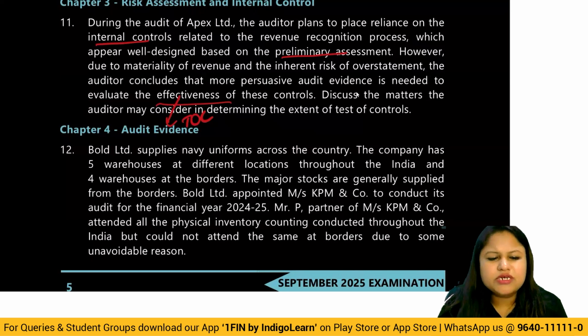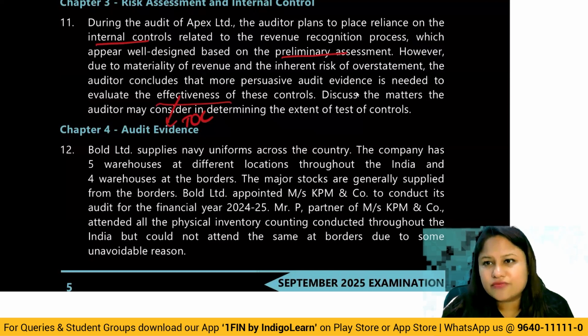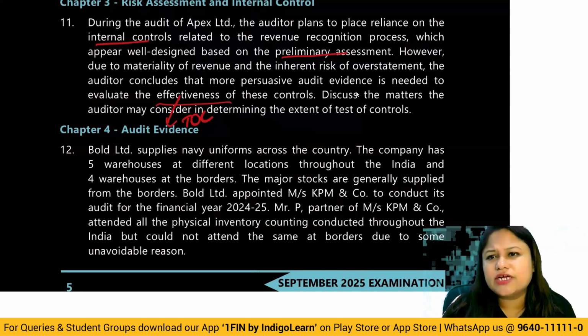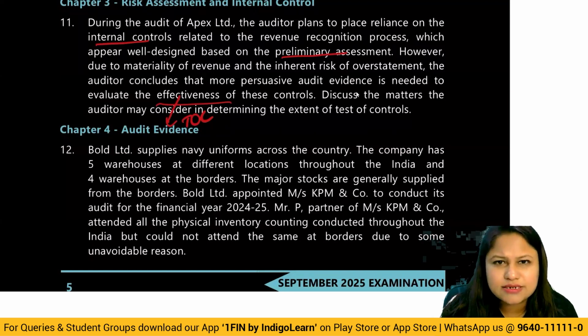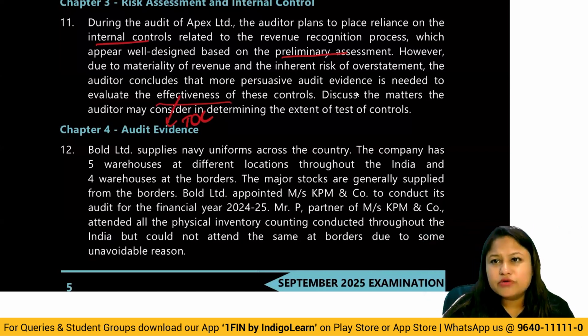So on what factors do they depend? It all depends upon the frequency at which the controls have been performed by the management, the length of time during the course of audit where the auditor is deciding to rely upon them, the kind of deviation that they've come across in the internal control system, the expected rate of deviation, the rate of exceptions that they've come across, and the other evidence they've obtained through other tests of controls. All these things will be taken into account to decide the extent of control testing. Okay, so that's again a theory question which comes from test of control. How do we perform more? SA 330, when you focus, you'll be able to answer this.